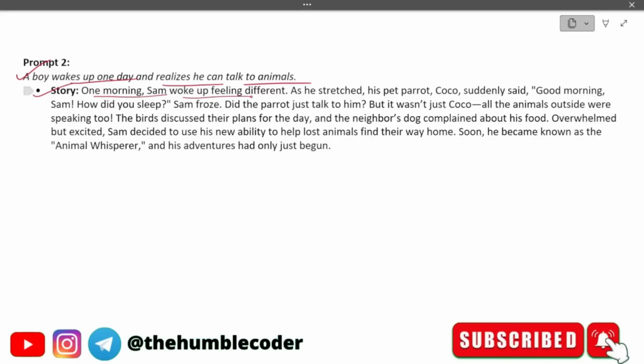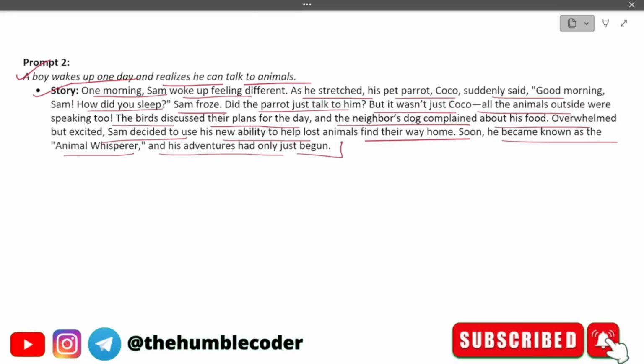One morning, Sam woke up feeling different. As he stretched, his pet parrot Coco suddenly said, "Good morning, Sam. How did you sleep?" Sam froze. Did the parrot just talk to me? But it wasn't just Coco. All the animals outside were speaking too. The birds discussed their plans for the day, and the neighbor's dog complained about his food. Overwhelmed but excited, Sam decided to use his new ability to help lost animals find their way home. Soon, he became known as the Animal Whisperer, and his adventure had only just begun.